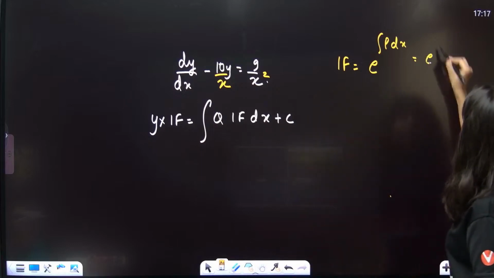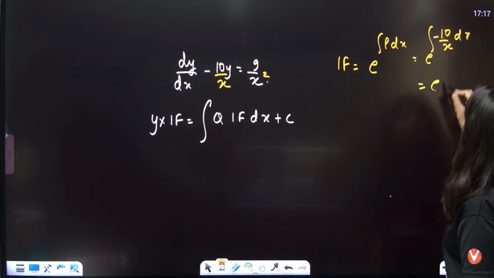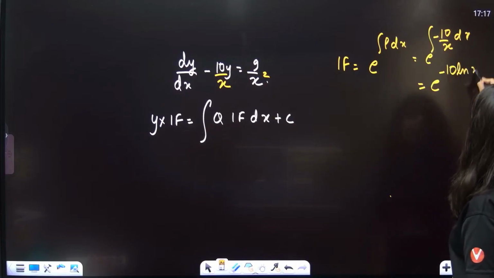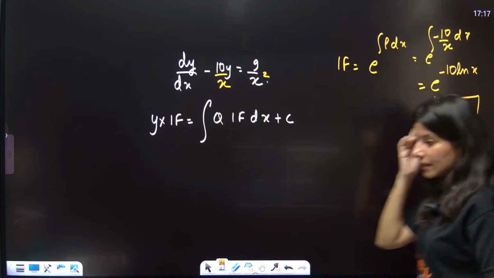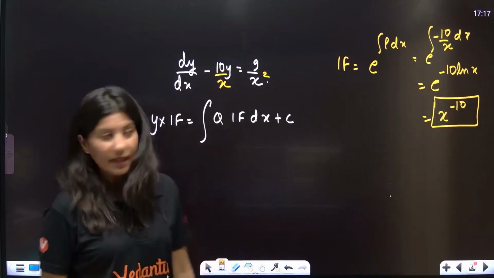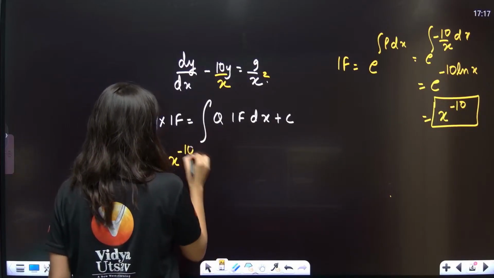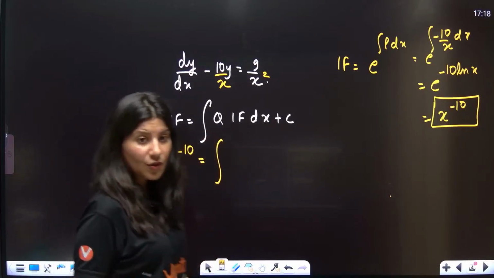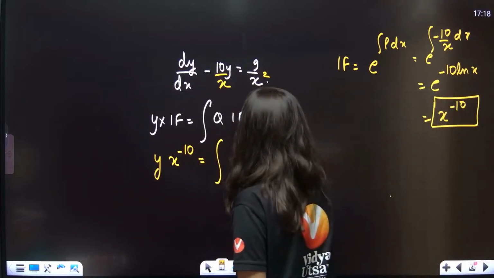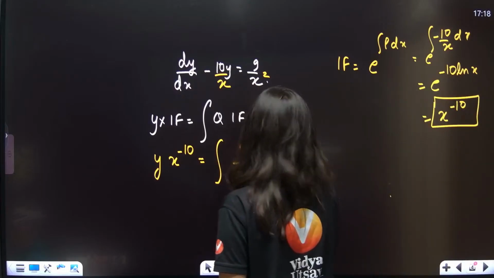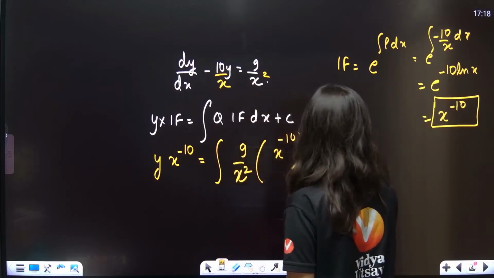Yes, e raised to power minus 10 by x dx. Integration e raised to power minus 10 ln x, that is x raised to power minus 10. Getting it? Yes, this is your integrating factor. y x raised to power minus 10 is equals to integration of q. What is q? 9 by x square, and multiply x raised to power minus 10 dx plus c.